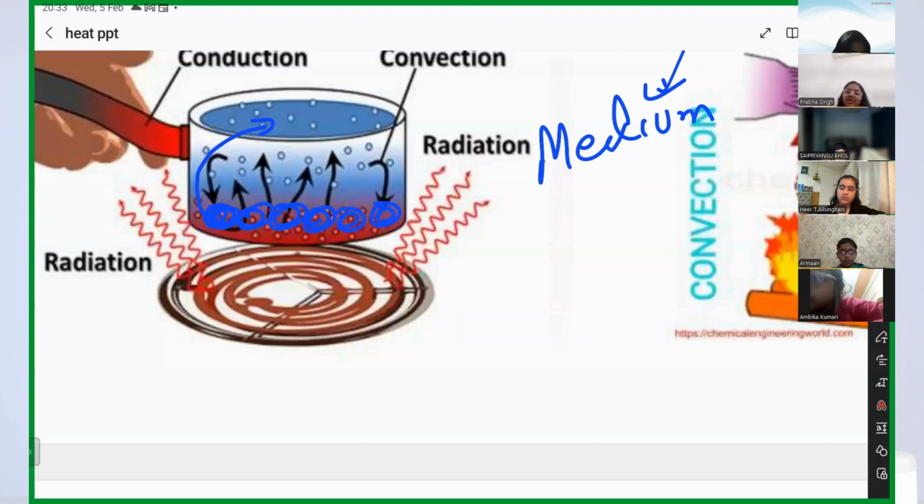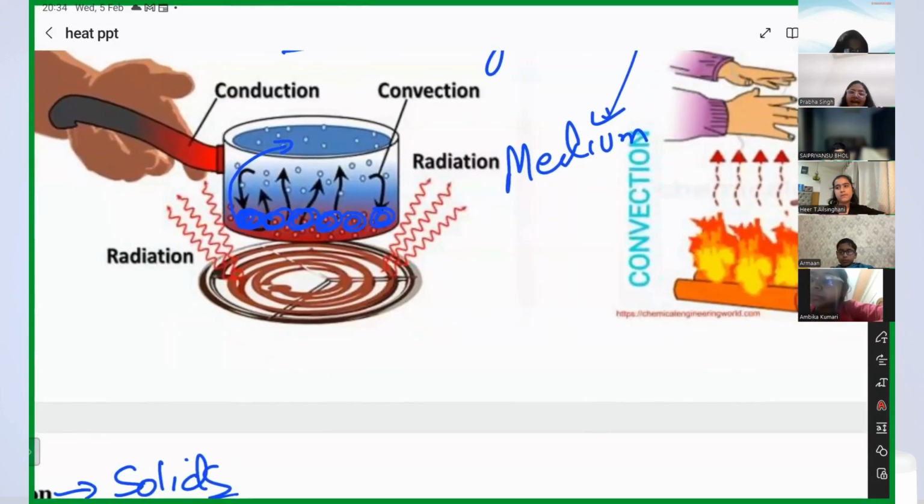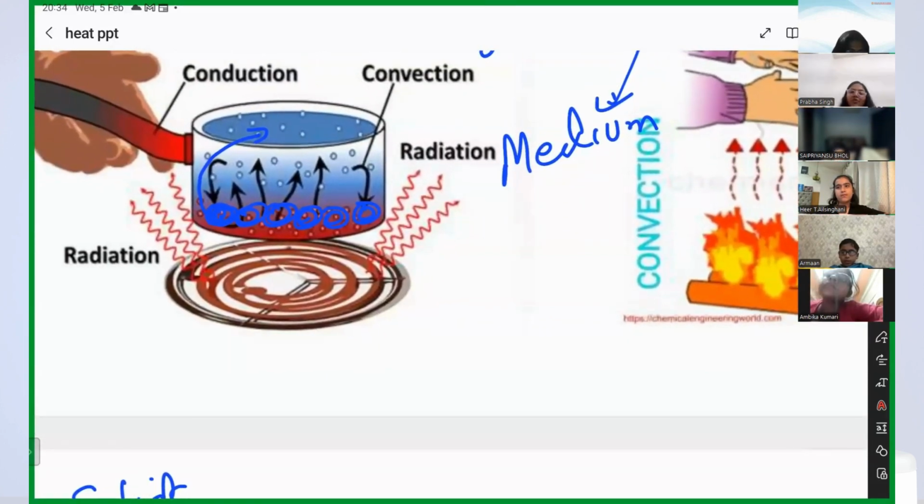Here there is movement of particles to get the heat, and that is what we call convection. In convection, the transfer of heat occurs by the movement of particles.